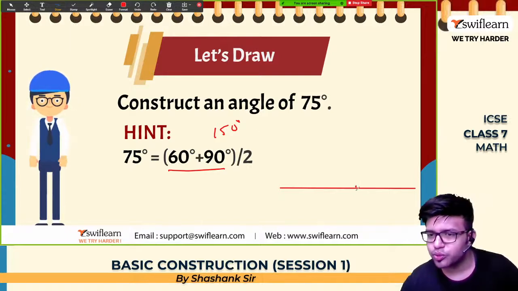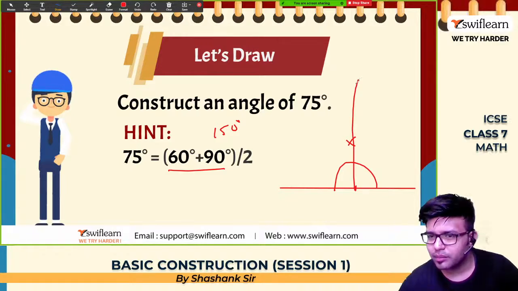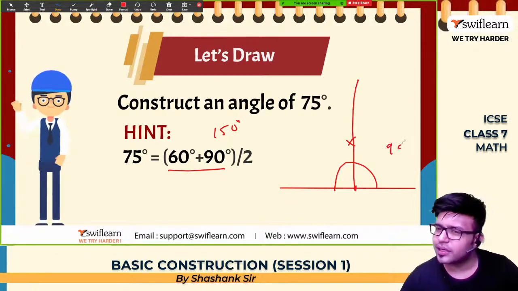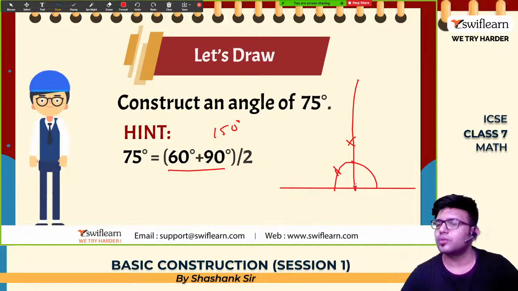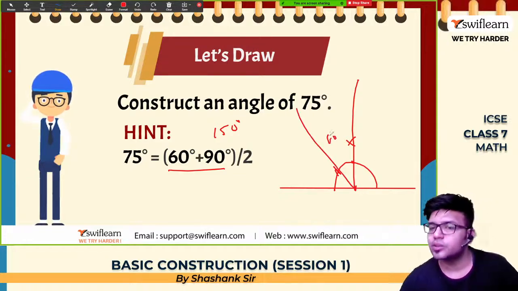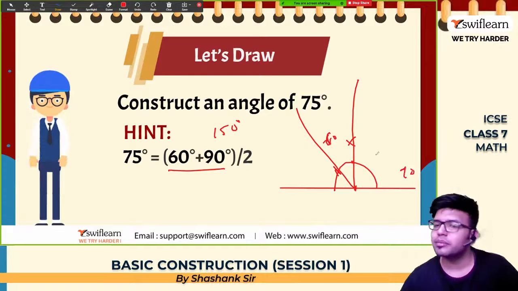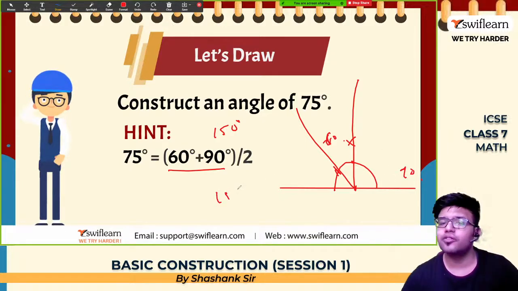I'll show you. Choose a center, draw an arc, draw 2 arcs, join them, get a 90 degree angle. Now the hint is given, 90 plus 60. With the same radius and this point you draw an arc. So this will be 60 degrees, this will be 90 degrees. 60 plus 90 is 150.